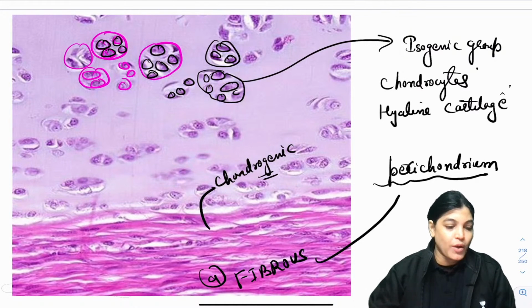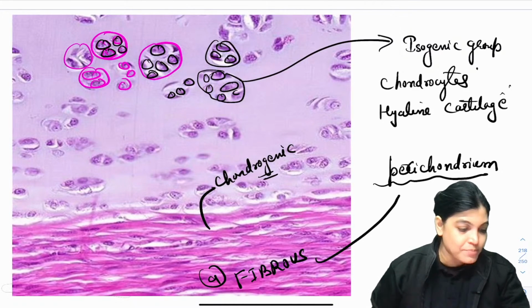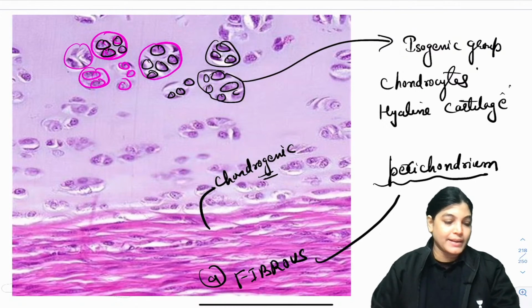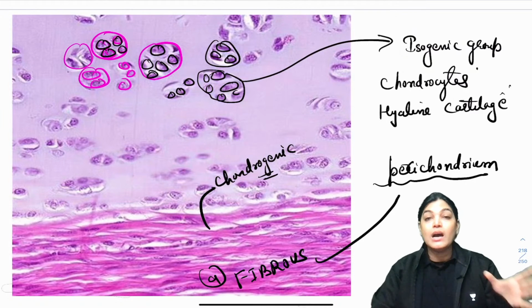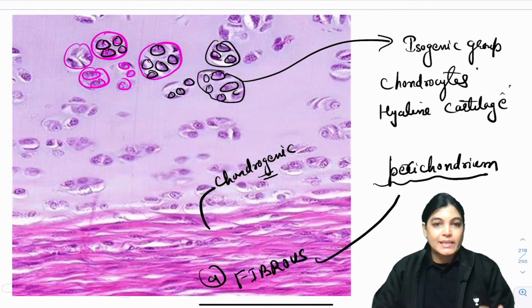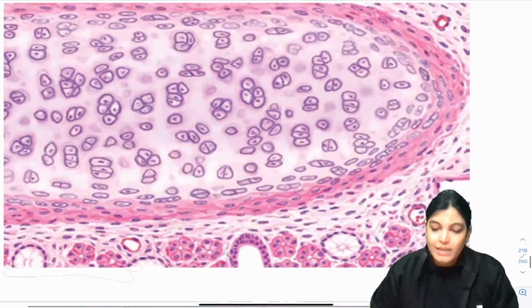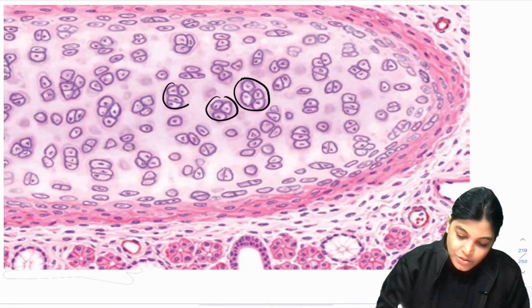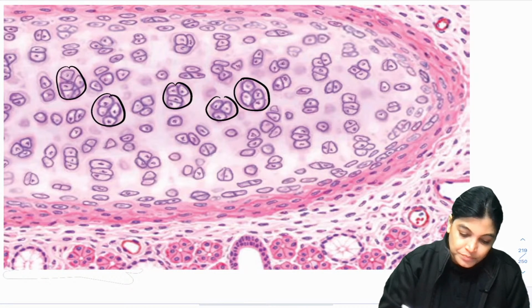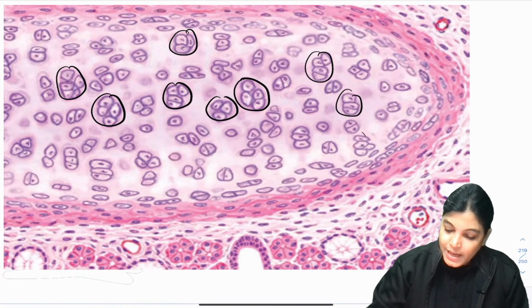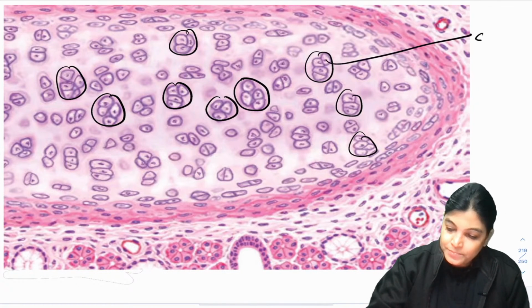So the next important point to know: yes, absolutely right. Yes, cell nest. This is also called a cell nest or isogenous group that is present in hyaline cartilage. This is another diagram which will help you understand. These are all cell nests. This is from D4 histology, and you can understand that cell nests are present in